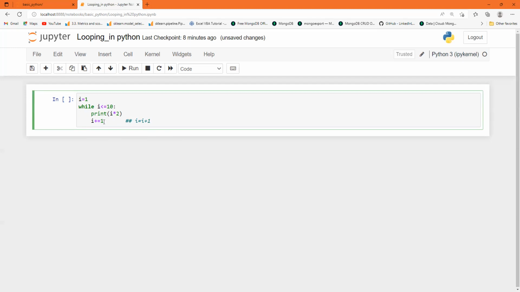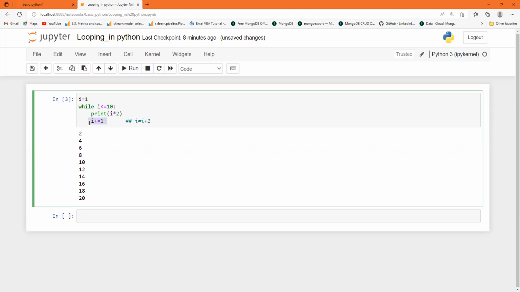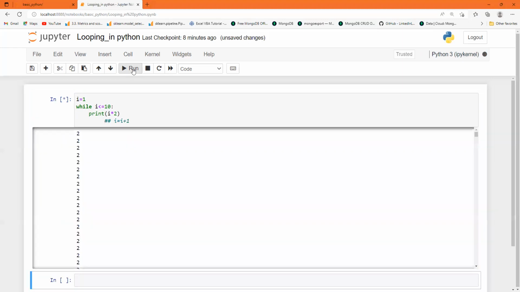You have to increase the value of i, and if we run this, you will get the table of 2: 2 ones are 2, 2 twos are 4, and so on. Suppose you do not use this condition and run it. You will get only 2, 2, 2, 2, 2 infinite times.